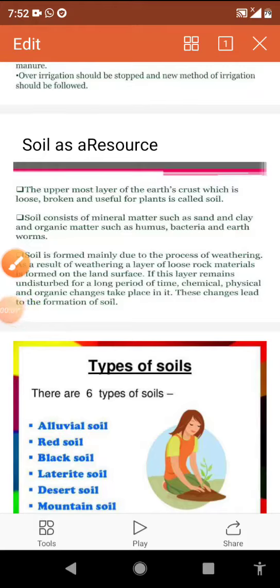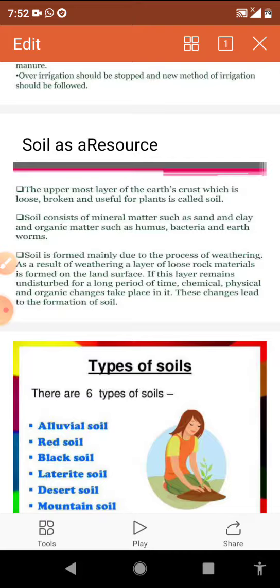Students, today we will discuss the first chapter, the new topic: soil as a resource. In very simple sentences, what we can say: superfine particles of weathered rock with humus, which is indispensable for the growth of plants, is known as soil.